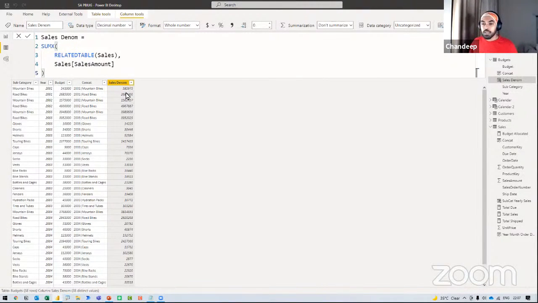Cool. What we have been able to do through a data modeling effort is calculate the total value of the entire year. Pre-calculated, not being calculated again and again, pre-calculated. Now, because the value is pre-calculated and I just have to fetch that value through the RELATED function or through a lookup, it's going to be a lightning fast calculation.